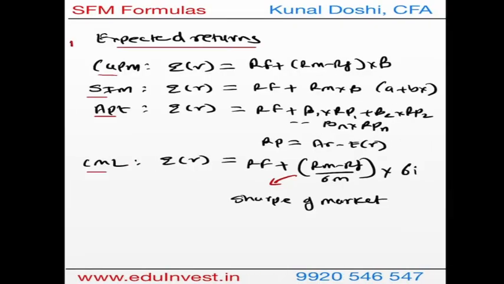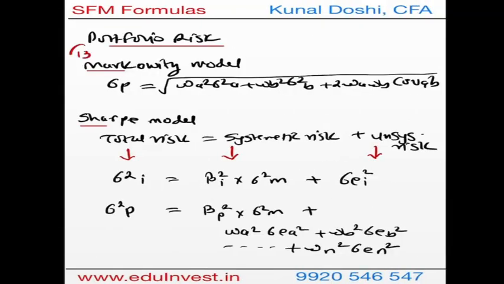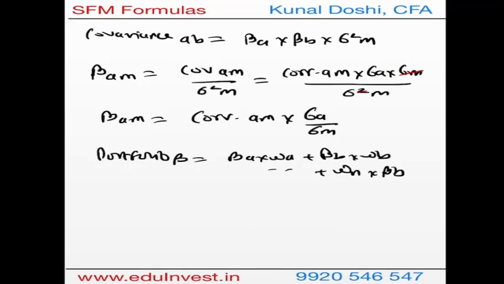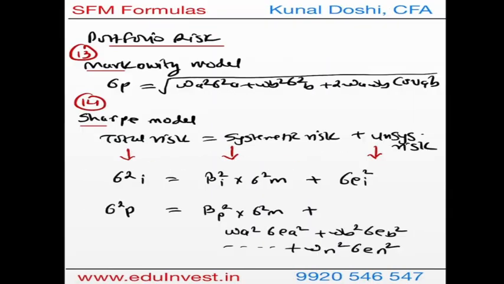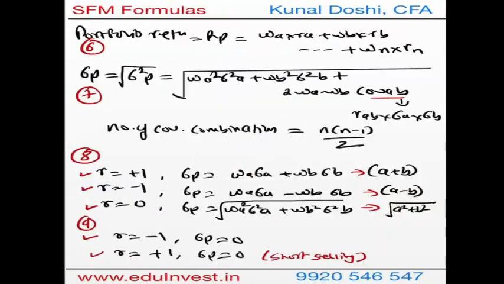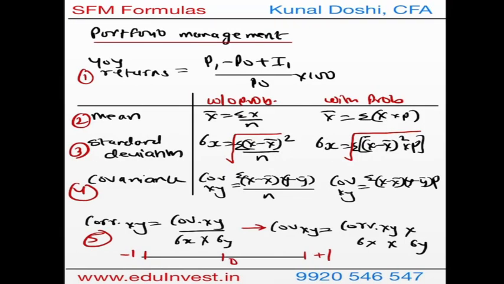Then you have the expected returns. There are four types of expected returns. Then you have portfolio risk using Markowitz, portfolio risk using Sharpe, correct? And then you have another formula for covariance, the formula for beta. There are two formulas for beta, and then you have a portfolio beta formula as well, and finally you have the Sharpe, the Treynor, and Jensen's alpha. So these are the multiple formulas that you have with respect to portfolio management. It has the highest number of formulas but is also the most scoring topic.